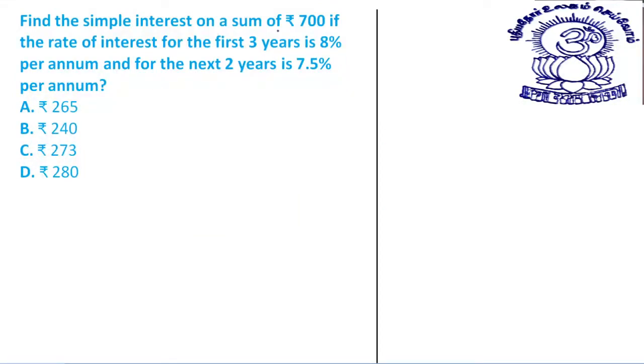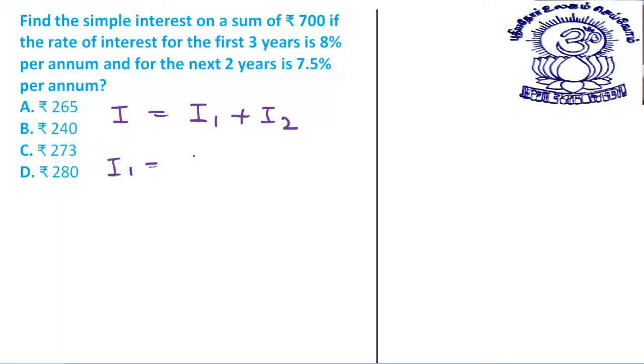Find the simple interest on a sum of rupees 700 if the rate of interest for the first 3 years is 8% per annum and for the next 2 years is 7.5% per annum. See, what is the case? We have to find the total interest. Total interest is the sum of two interests, I1 plus I2.